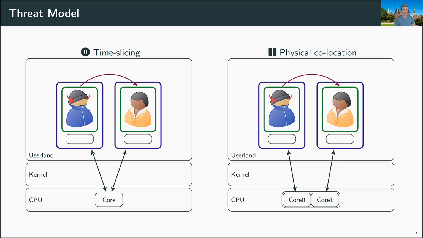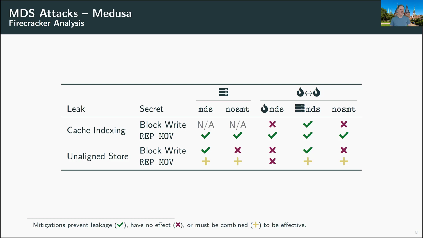So what did we find? First, we had a look at the Medusa MDS attack, and we found two very interesting things. In the first column, you see the Medusa attacker variant, and in the second column, you can see the Medusa victim variant. Then we have two columns for the host system, because every experiment we performed between two VMs, we first performed on the host system to get some ground truth. As you can see here, for the cache indexing Medusa attacker combined with the block write victim, there was no leakage. That's why it says NA.